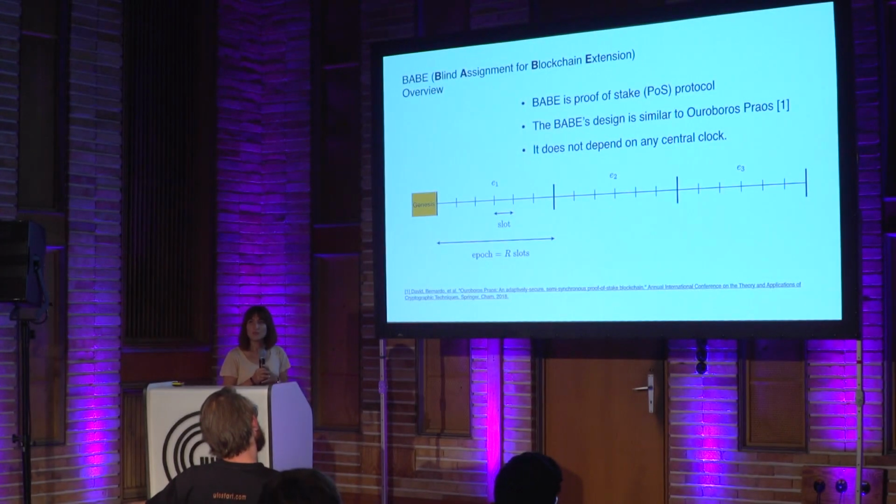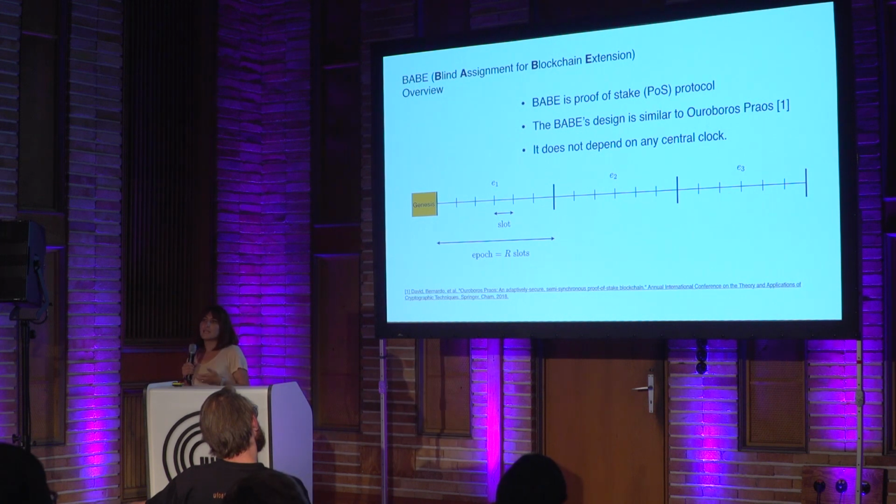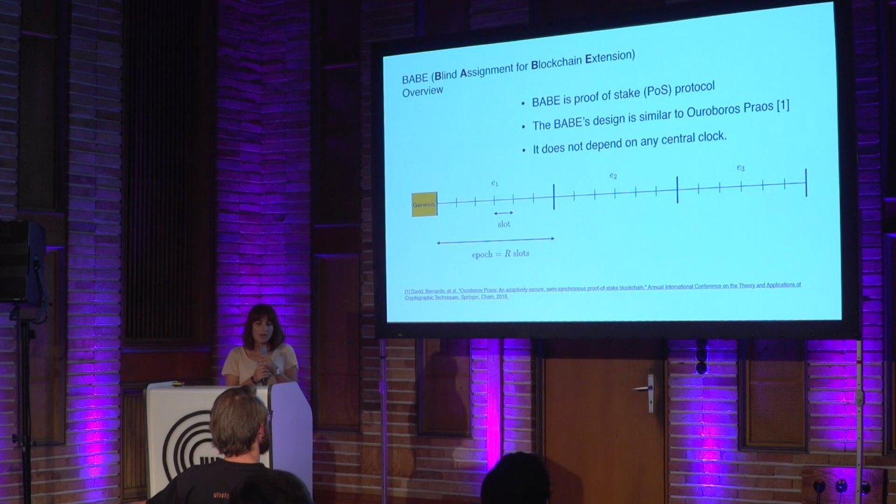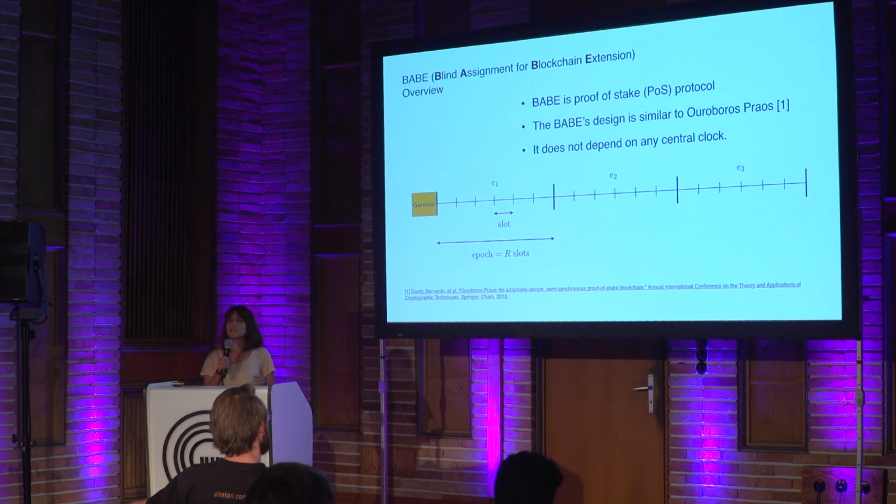So BABE is a proof-of-stake protocol, and it's designed similar to Ouroboros Praos, but there are some key differences. For example, it doesn't depend on any central clock. And after the Genesis block is released, the timeline of a validator is divided into epochs, and each epoch is divided into small time intervals called slots.